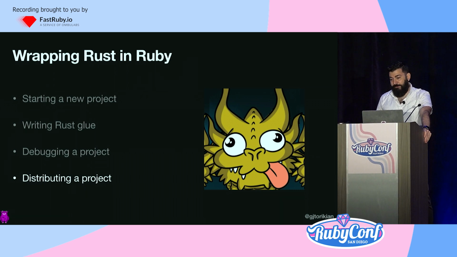And once more, we arrive at that final dragon, right? Even though your local machine might have Rust, even though you're able to build and compile your project and you can make that gem, how do you make sure somebody else who's installing it can use it? We don't want our Ruby users to have to install Rust or any toolchains to build and use our gem.